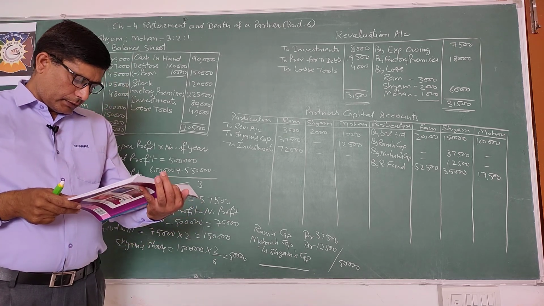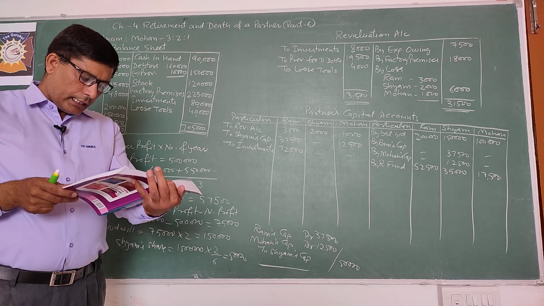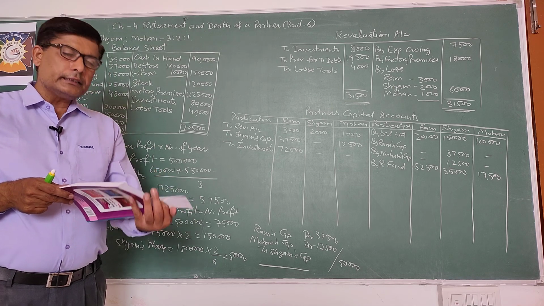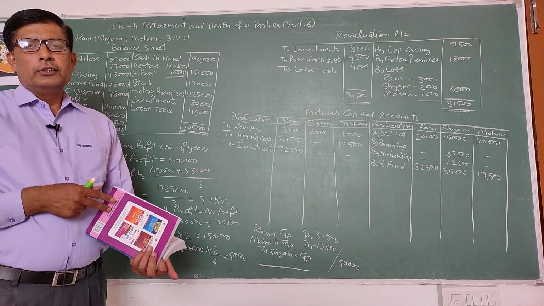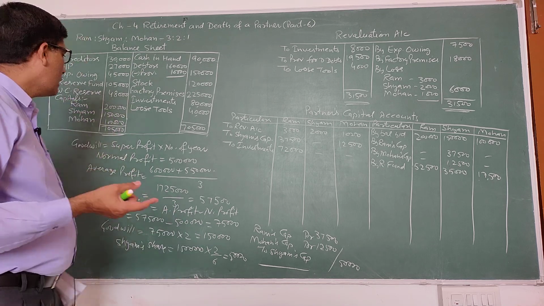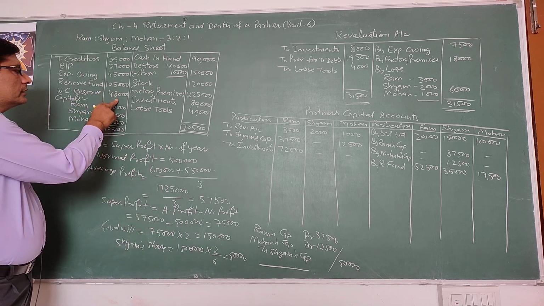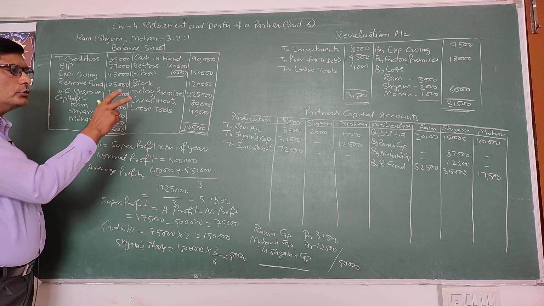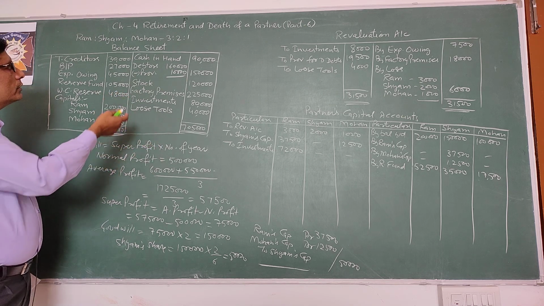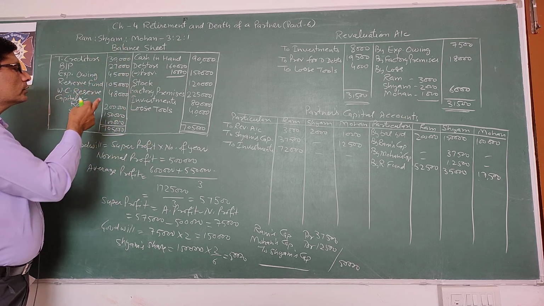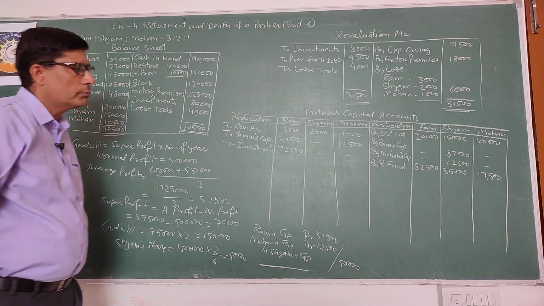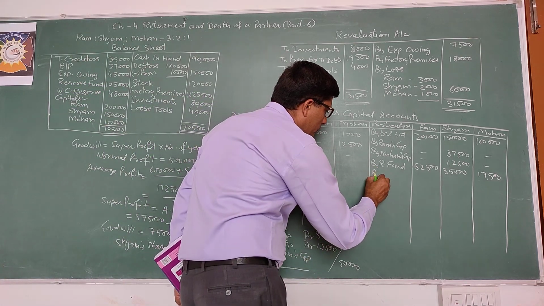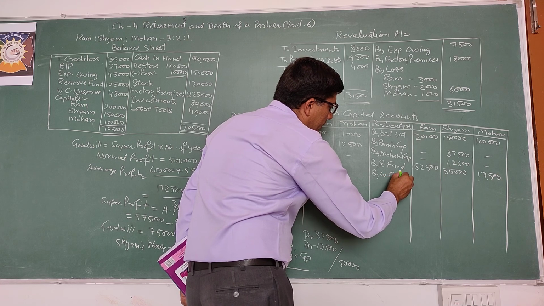One more reserve is given, workman compensation reserve 48,000. See adjustment number 6. Claim on account of workman compensation is 18,000. So this claim will be paid out of this amount 48,000. Remaining is 30,000. So you will distribute the remaining amount in all partners in old ratio, 30,000 in 3:1, by workman compensation reserve.